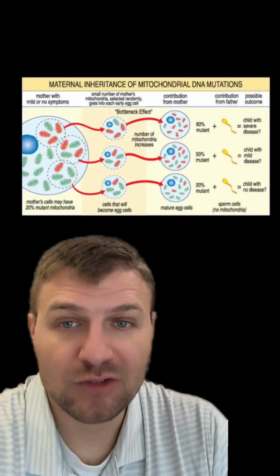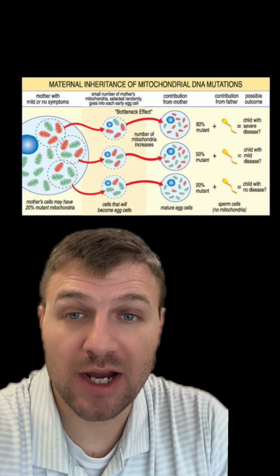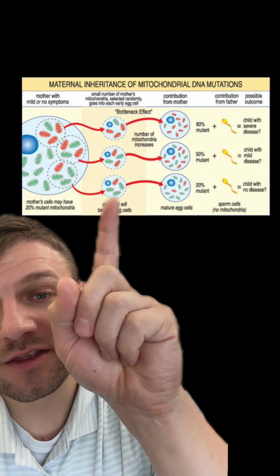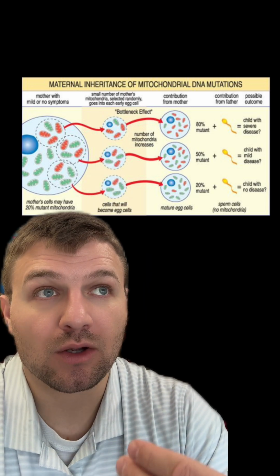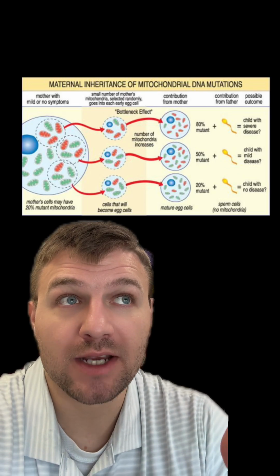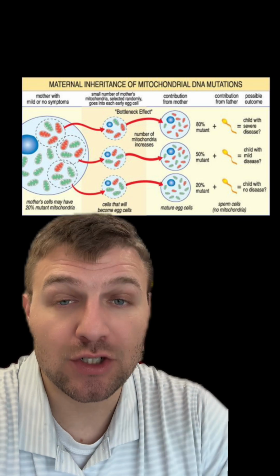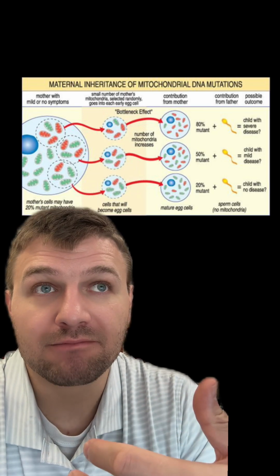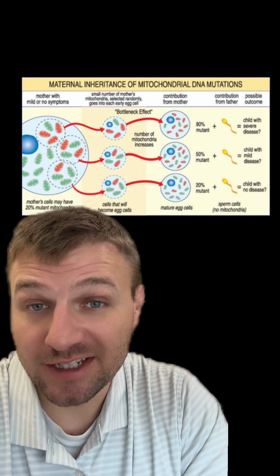You can see what can happen is if a mother has some mitochondria that work correctly but others that don't, it depends on the amount of mitochondria that don't work that are given to the egg that can determine whether the offspring will have a disease. This is part of the reason why a mother who might not show that they have a mitochondrial disease might have offspring that do. It's because they're just getting a selection of the mitochondria that have that genetic mutation that causes that disease to exist in the offspring.